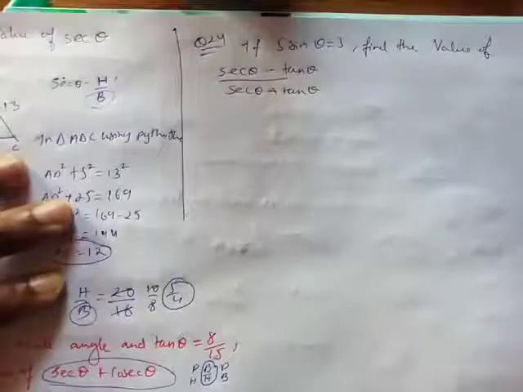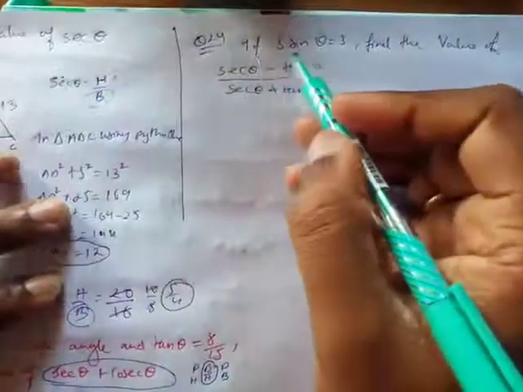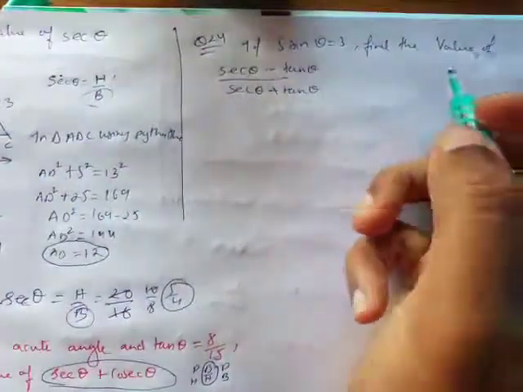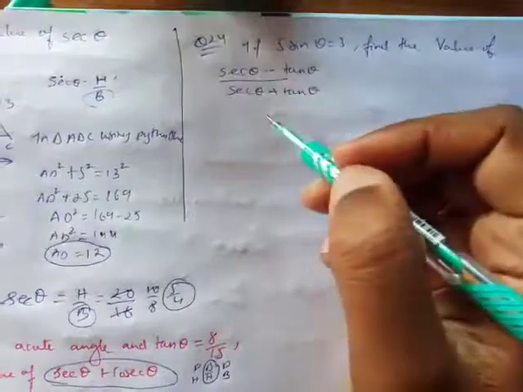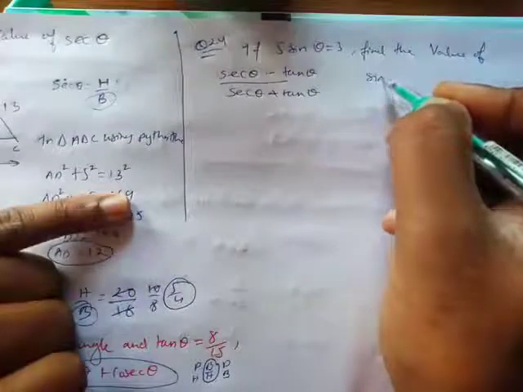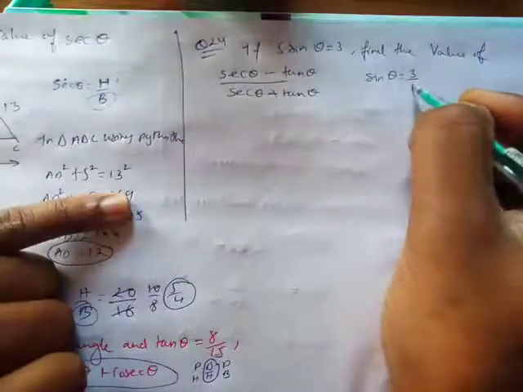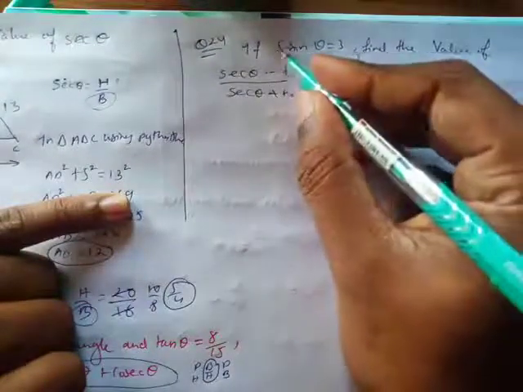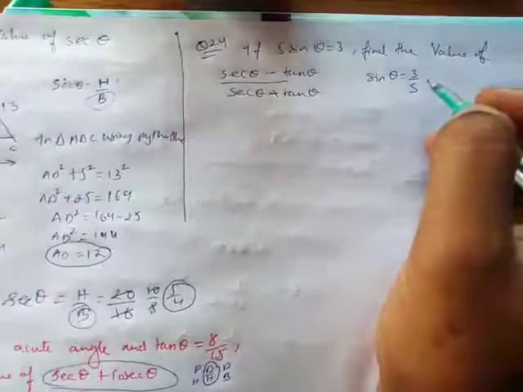Okay, let's have a look at question number 24. Question number 24 says, if 5 sine theta is equal to 3, find the value of this expression. So the very first thing I'll do is write sine theta is equal to 3 over 5, because 5 is multiplied on this side, so it will be divided on the other side.